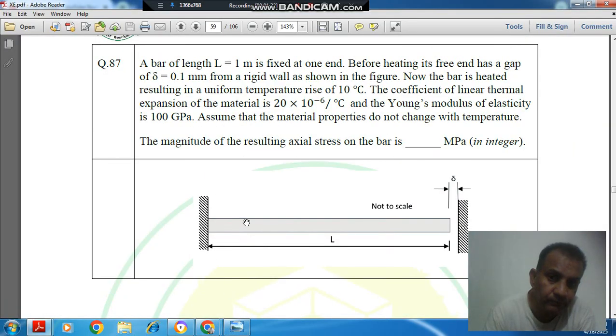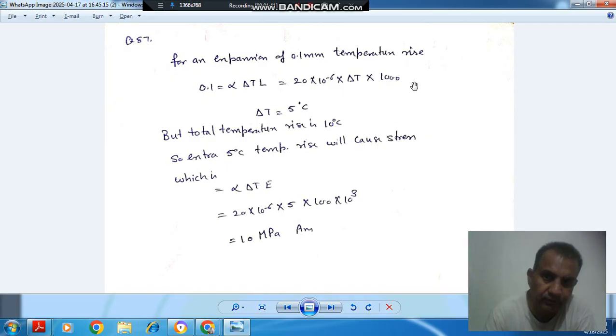1000 mm. So we'll get the expansion in mm if we take this as 1000 mm. So delta T will be 5 degrees, equating these two. Because 0.1 is in mm, 1000 will also be in mm, so we have to take this in mm. So from this we get delta T as 5 degrees Celsius.